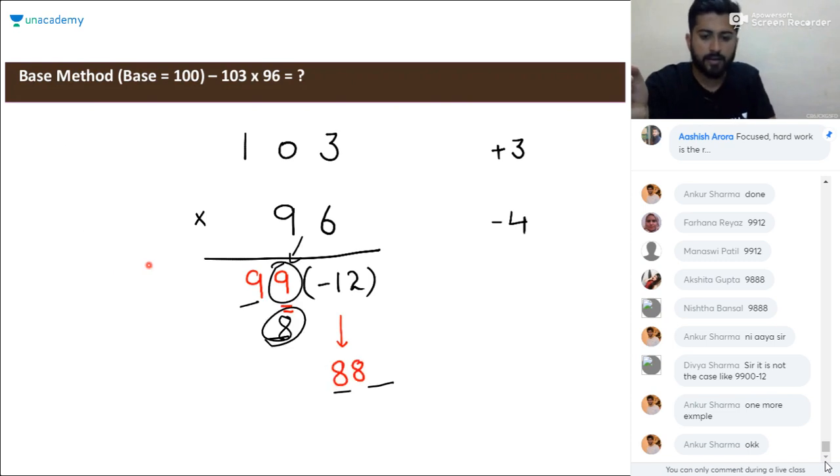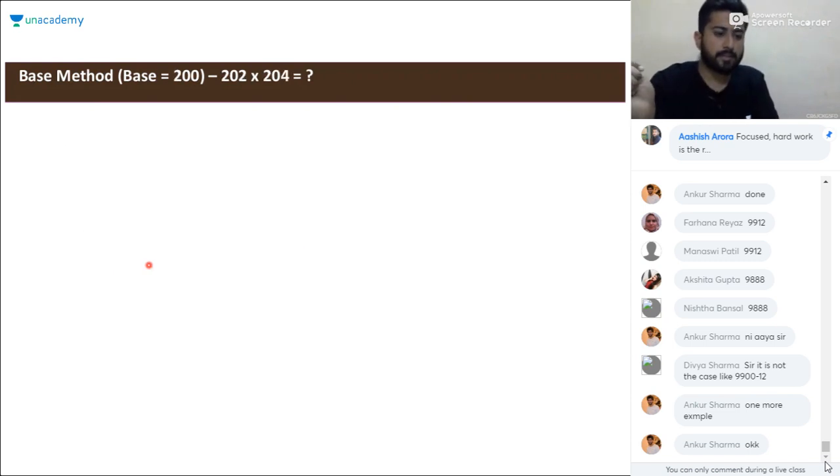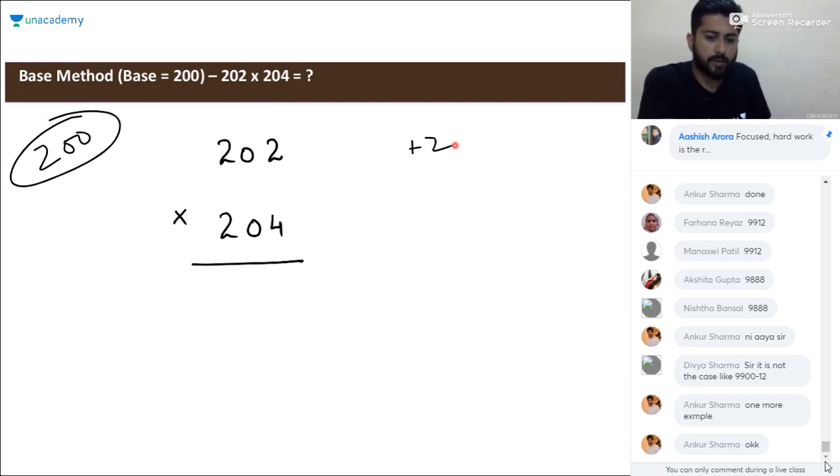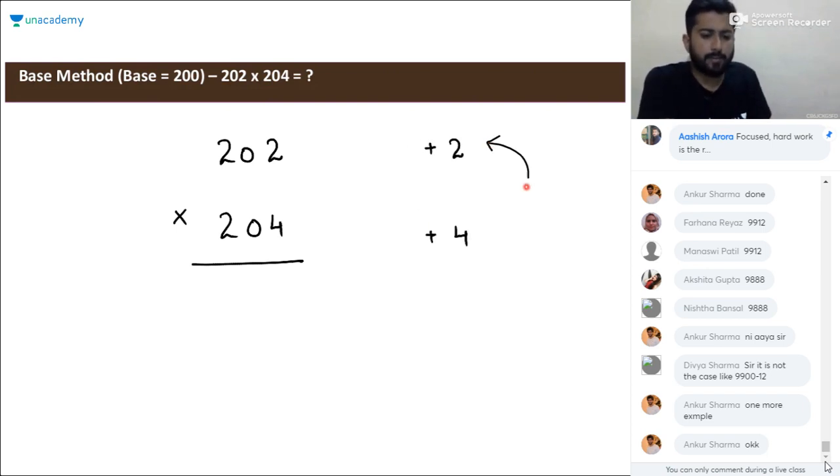Okay. So now, if the base is 200, let's multiply these two numbers, taking 200 as reference. The deviation from 200 will be plus 2 here, and the deviation from 200 will be plus 4 here. So plus 2 and plus 4. The next step will be multiplying these two, which will be 8. And as I told you, it should be a 2-digit number, so it will be not 8 but 08.